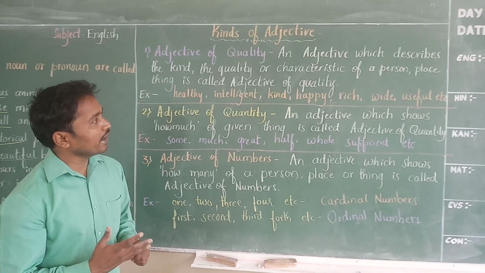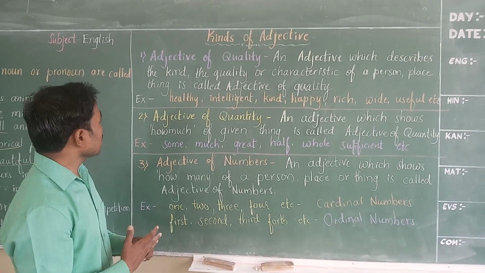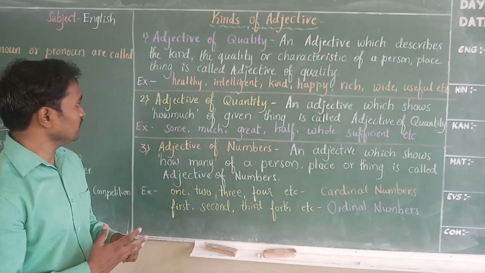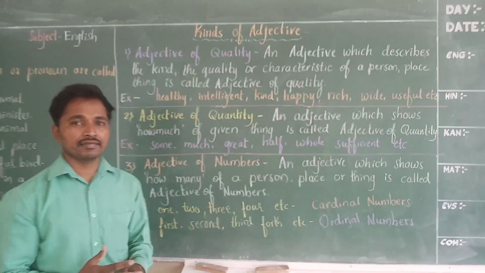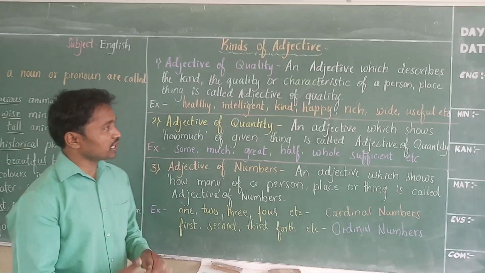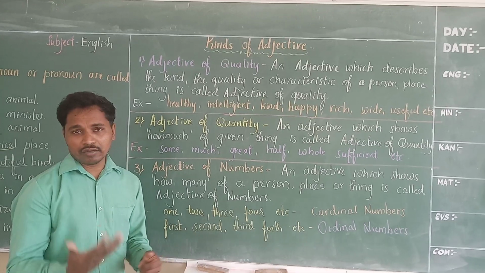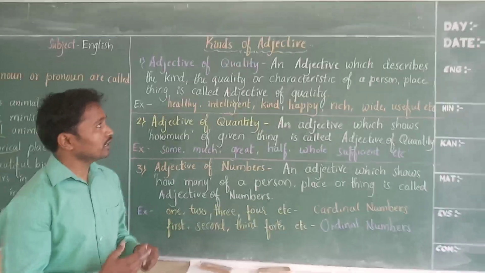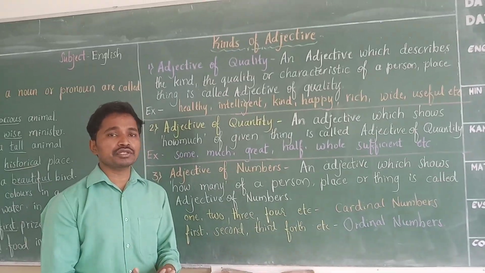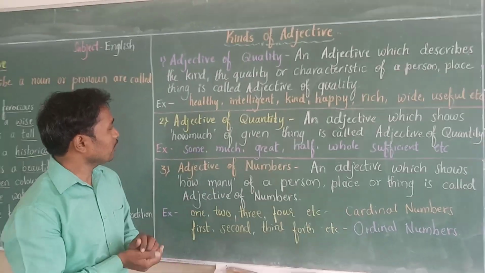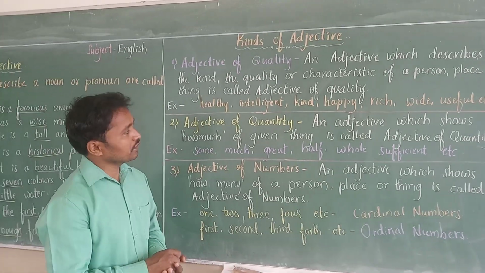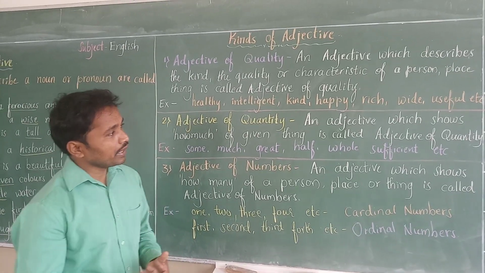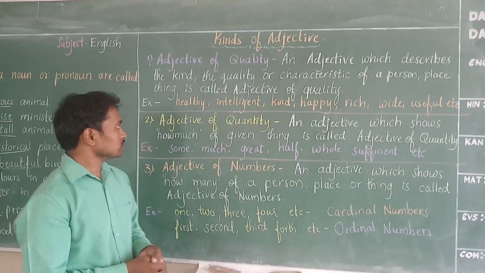Here it is written. An adjective which describes the kind, the quality or characteristic of a person, place, thing is called adjective of quality. The adjectives which tell what kind of person, what kind of place, what kind of thing, they are called adjective of quality. The adjective of quality always answers the question what kind of. Here I have listed some examples. Healthy, intelligent, kind, happy, rich, wide, and last one useful.